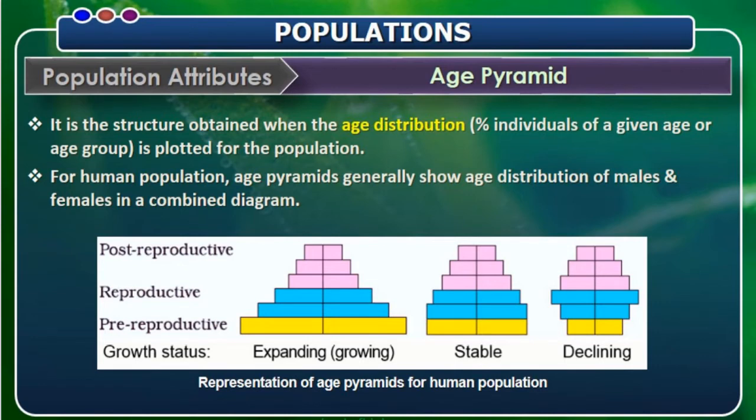Three age groups are identified here, as I explained: post-reproductive, reproductive, and pre-reproductive stage. So with regard to age distribution, there are three kinds of population: the expanding population, stable population and declining population. The shapes of the age pyramid are based on the three age groups represented.